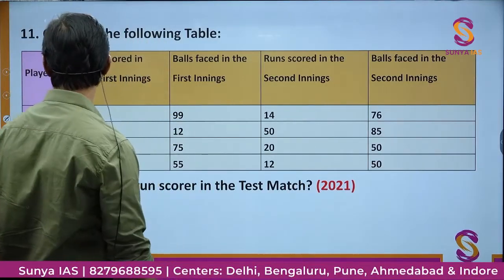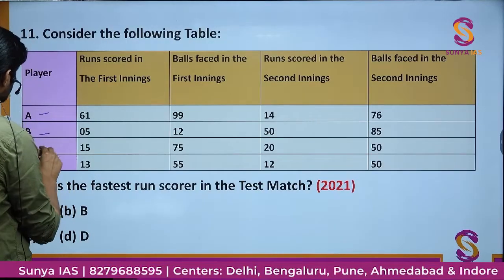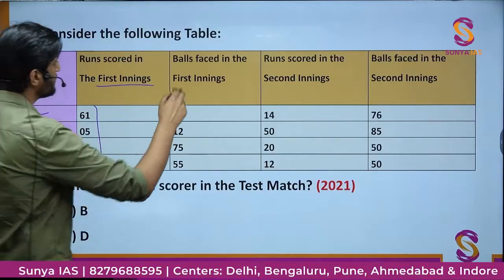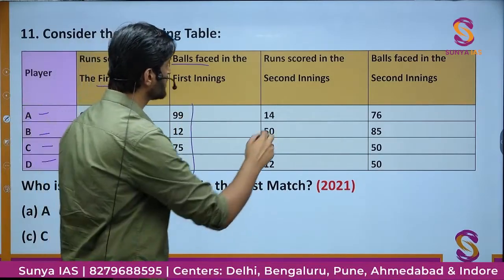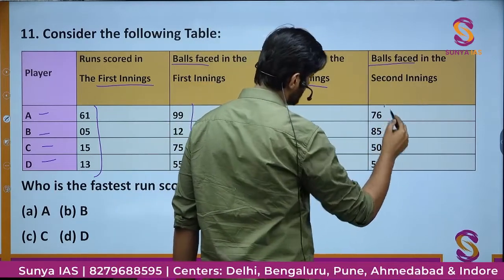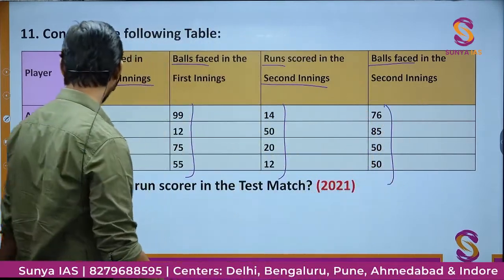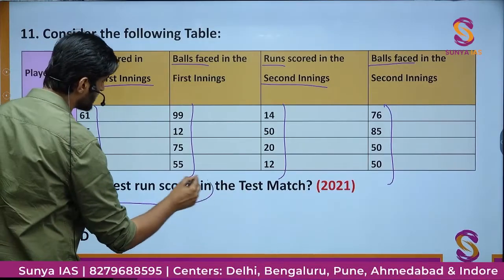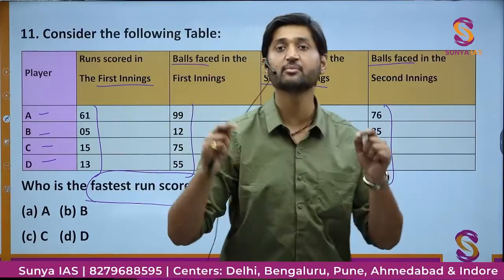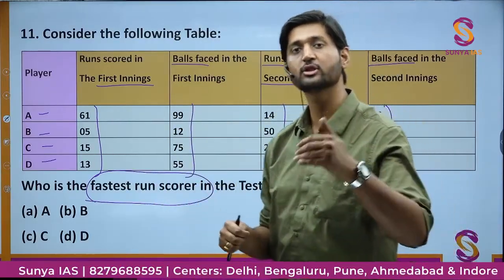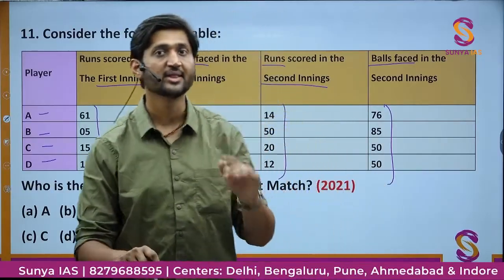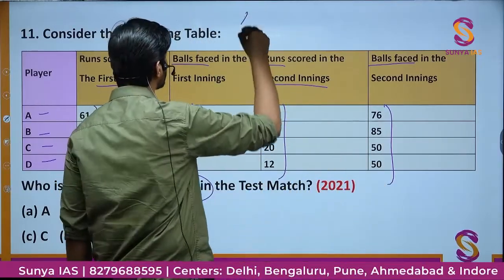There are 4 players A, B, C and D. Their score in the first innings and the balls they faced in the first innings are these. In the second innings, the runs and balls faced are these. What we have to find is who is the fastest run scorer in the test match. He will be that player who is scoring maximum runs in the least number of balls. So who will be the fastest scorer?